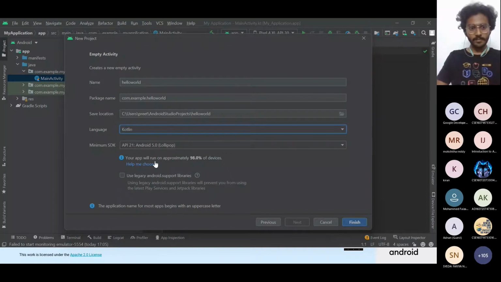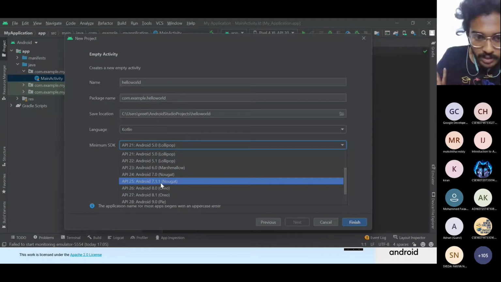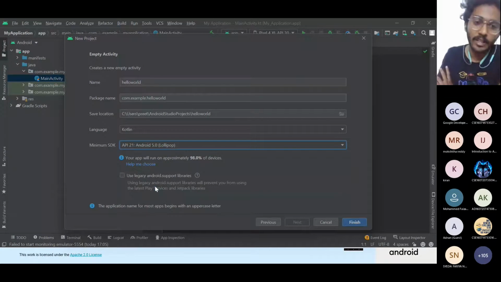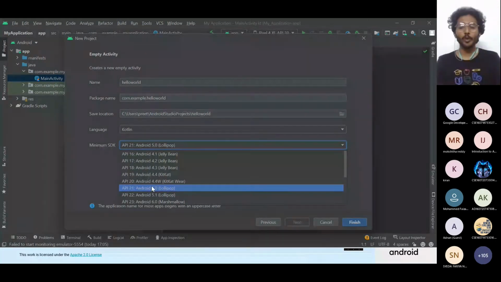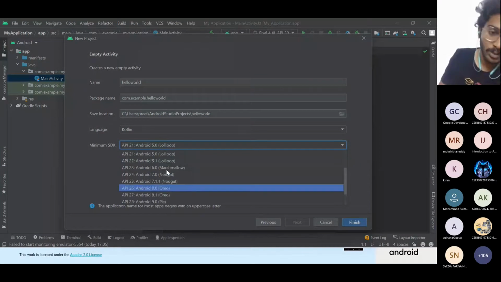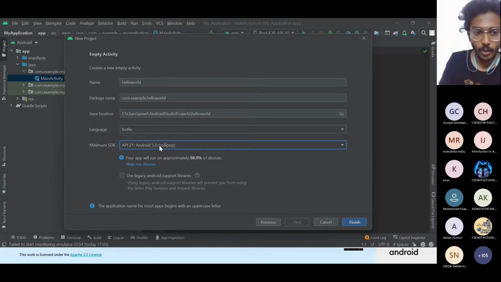So yeah, this minimum SDK, you came to know about SDK, right? Software Development Kit. The minimum SDK is all the Android versions which we'll be having. You can select any one. We'll be having it from Android Lollipop. Before that, Android 4.1 versions are all gone, I think. Most of the phones nowadays are using 10 and 11. There may be phones with these versions too, but we can select the version control over there.